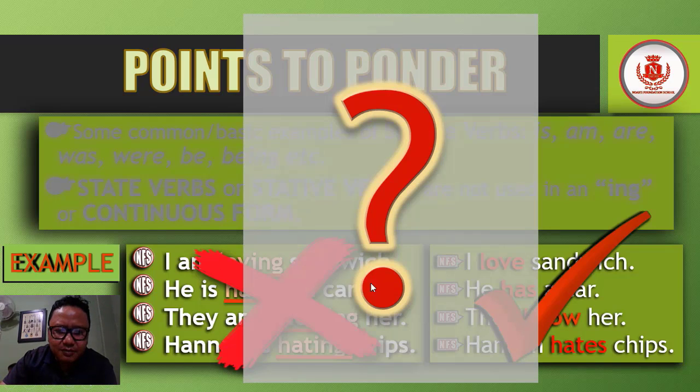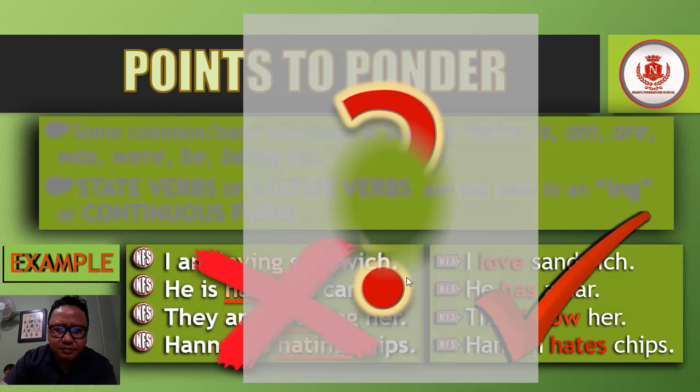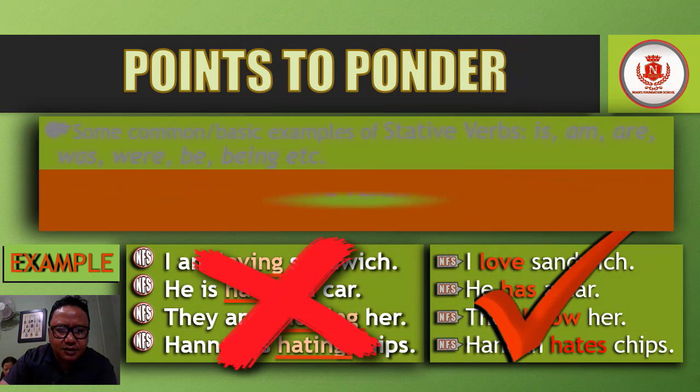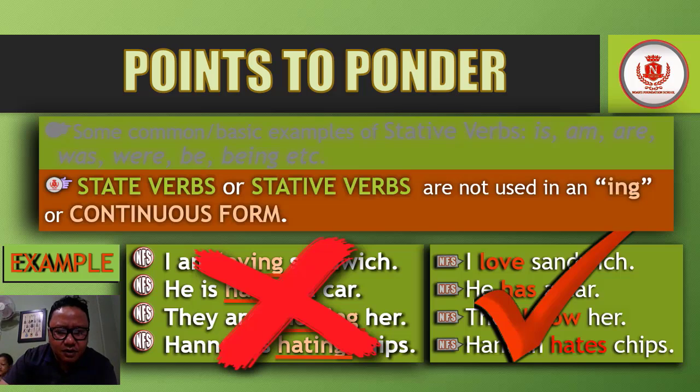I am loving it. I am loving sandwich. Is that correct? In normal conversation, we used to use this ing, like I am loving it. But grammatically, that is wrong, because stative verbs are not used in an ing or continuous form.